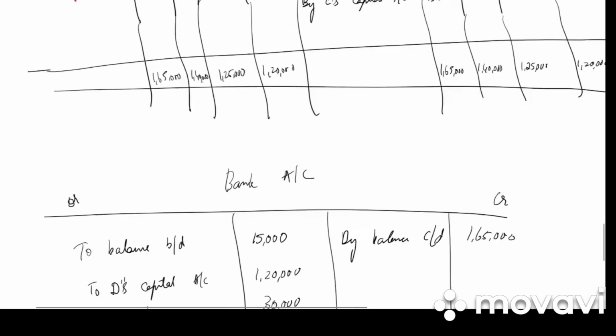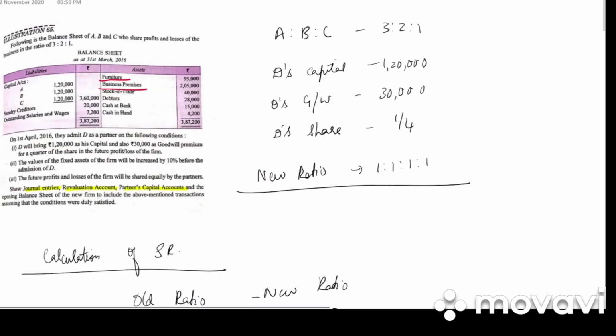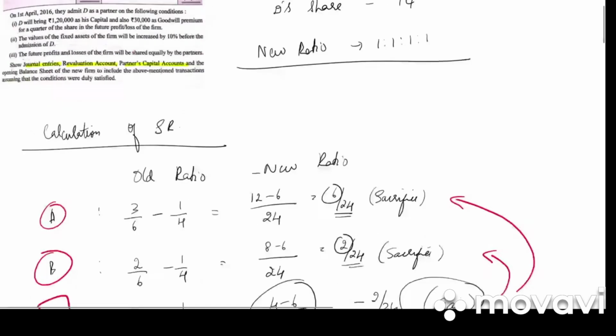Go to the question once. In the balance sheet they have given both cash in hand and cash at bank. So you might be confused whether I should be taking cash in hand or cash at bank. If both cash in hand and bank are given, you should always consider cash at bank. Okay.